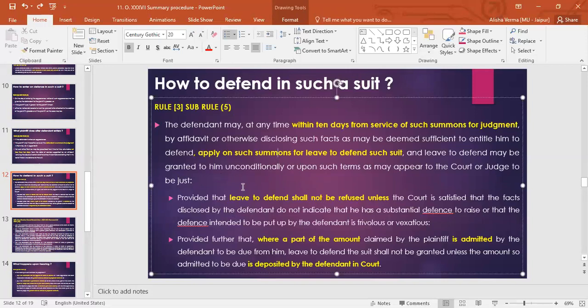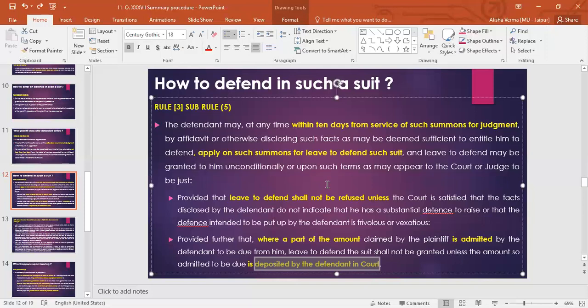Here are two provisos: provided that leave to defend shall not be refused unless the court is satisfied that the facts disclosed by the defendant do not indicate that he has a substantial defense, and provided further that where a part of the amount claimed by the plaintiff is admitted by the defendant, then leave to defend will only be granted to the defendant जब he deposits the amount in the court, the amount which he has admitted.